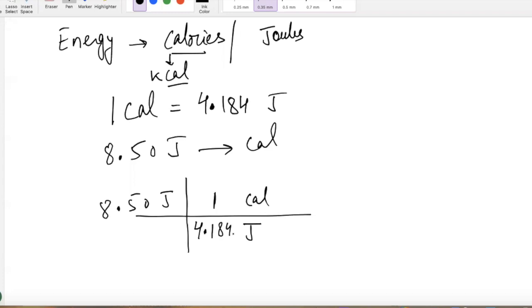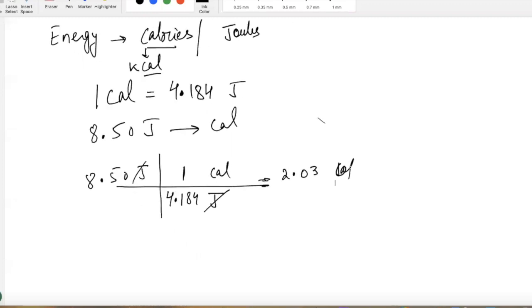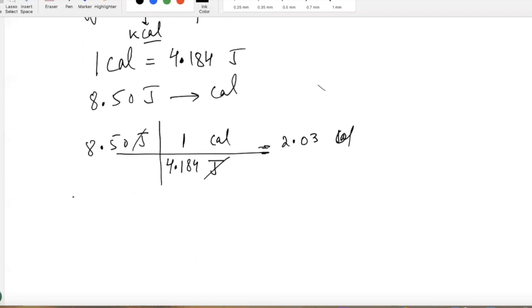So you simply divide these two numbers, and what do you get? 2.03. Did anyone else also get that number? Yes. Okay, 2.03, and it's calories now, right? That's one conversion for joules to calories.